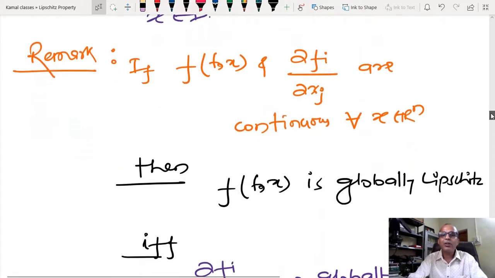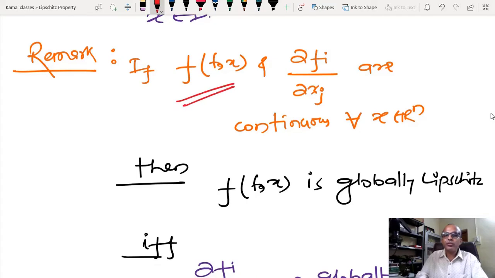Now whenever we are talking about global Lipschitzness, again I am going to talk about f(t, x) and dou f by dou xj. Now we are going to make sure that it is continuous everywhere.